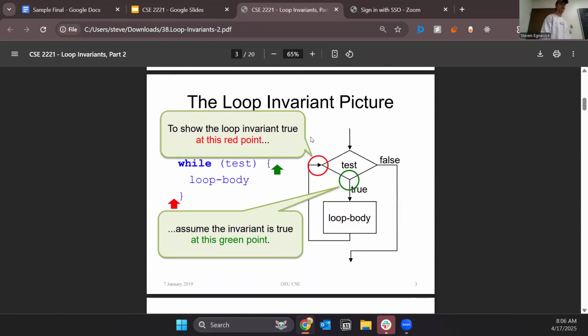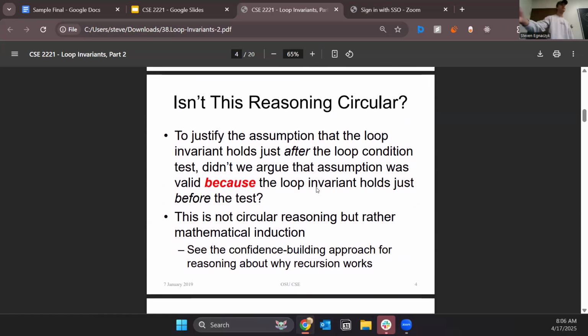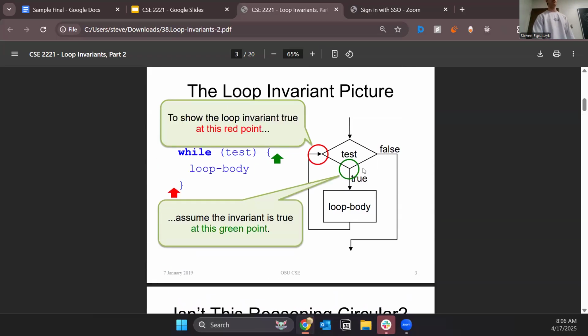So to show that the loop invariant is true at this red point, you assume that the invariant is true at this green point, and you can assume that it's true at the green point because demonstrably, it should have been true at the beginning before the while loop was tested. And since we don't change anything in the test condition, it should be true here, which means it should be true here, which means it should be true there, and so forth.